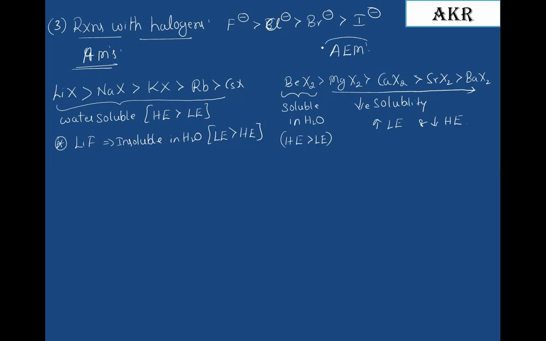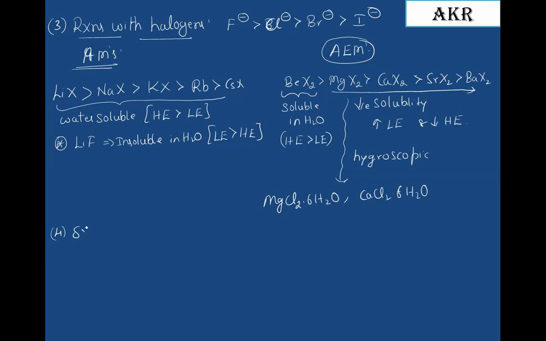All these salts of alkaline earth metals are hygroscopic in nature. Hygroscopic means whenever these metal salts are exposed to atmospheric air, they readily accumulate water molecules to form hydrated crystalline salts. For example, MgCl2.6H2O, hydrated magnesium chloride, and CaCl2.6H2O, hydrated calcium chloride.